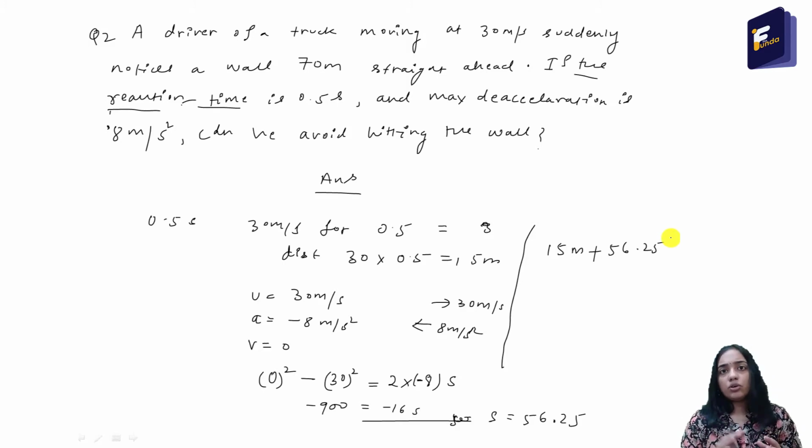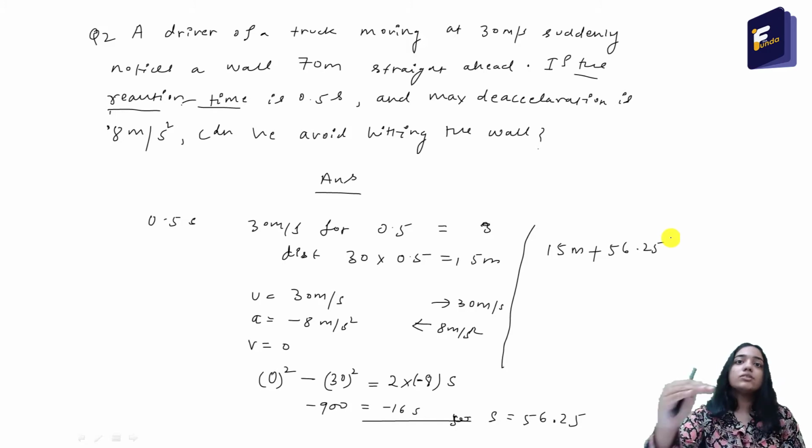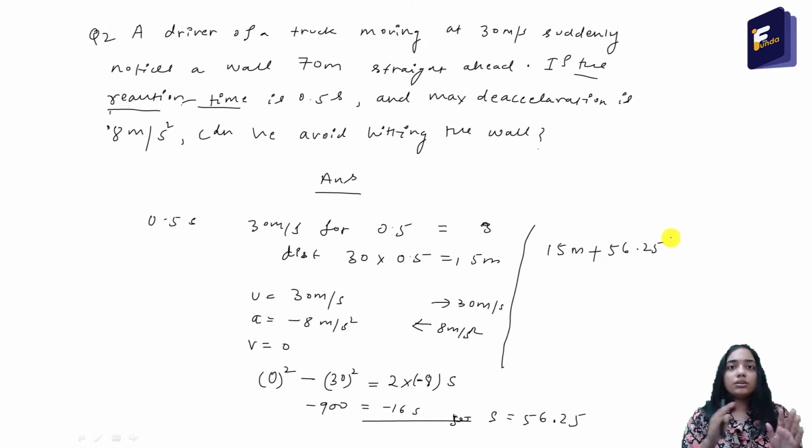You have obviously seen that when the brake is applied while you are riding a bicycle or something, it doesn't suddenly stop. After covering some distance only, the vehicle stops. You must have seen it in practical life. So this is what we are talking about, that before finally stopping it has to move some distance, then only it will stop. So what is the total distance it has moved?